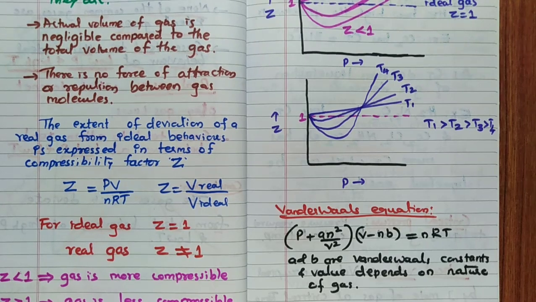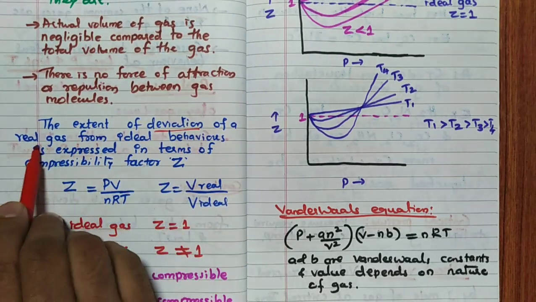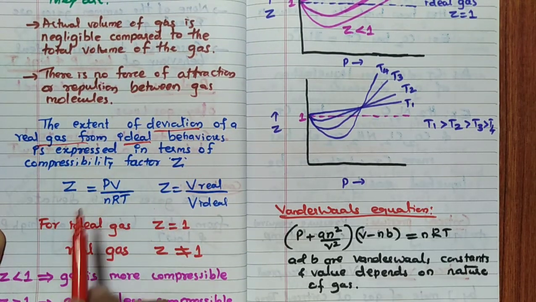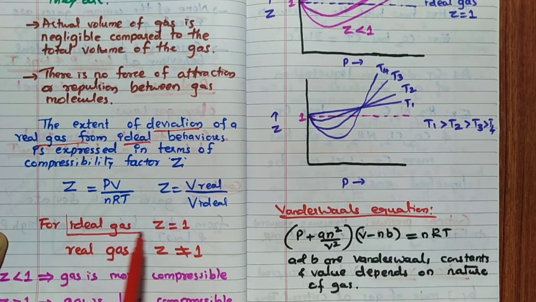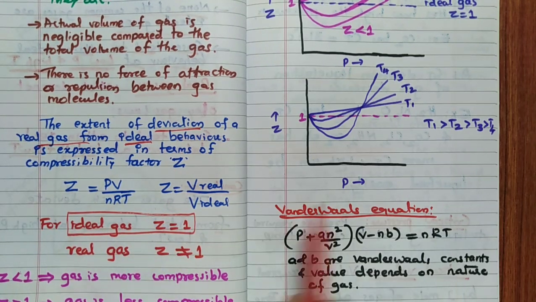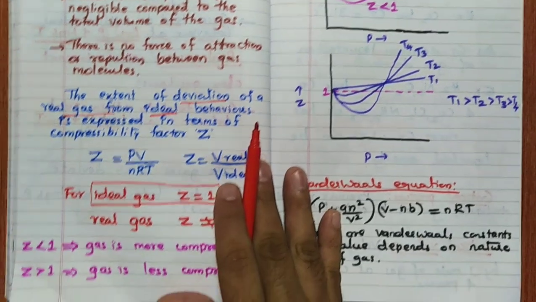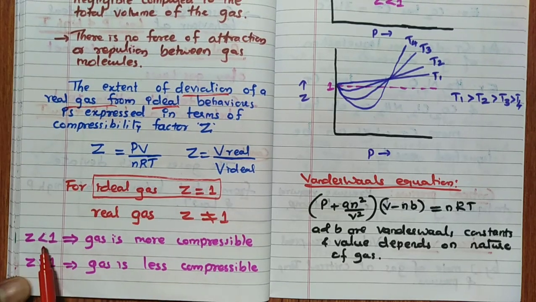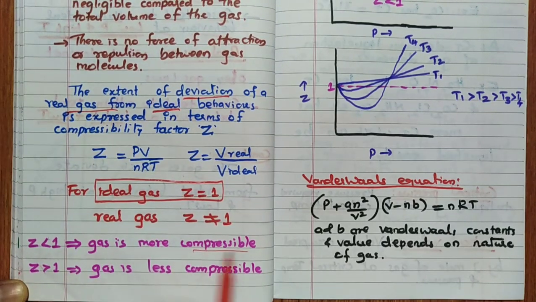Then the compressibility factor. The extent of deviation can be explained by the compressibility factor, Z equals PV divided by nRT. Remember, this was also asked in the recent CET exam. For an ideal gas, PV equals nRT, which means Z equals 1. For a real gas, Z is not equal to 1. There are two possibilities: one is less than 1, one is more than 1. Less than 1 means the gas is more compressible.